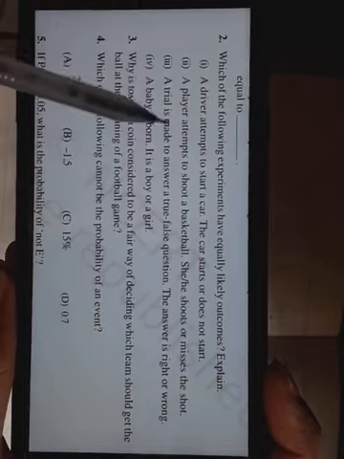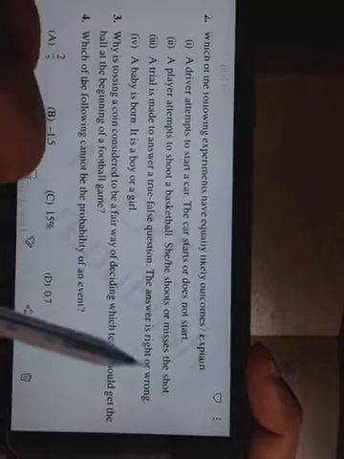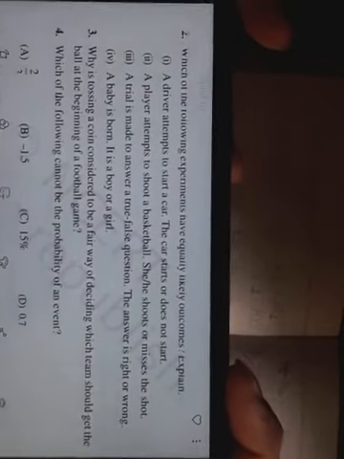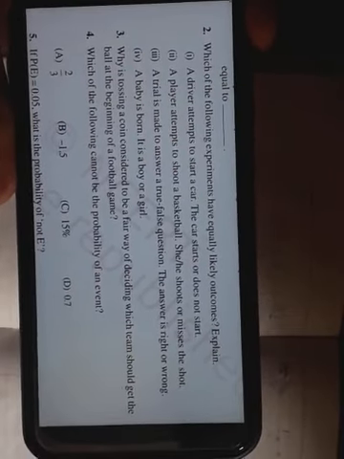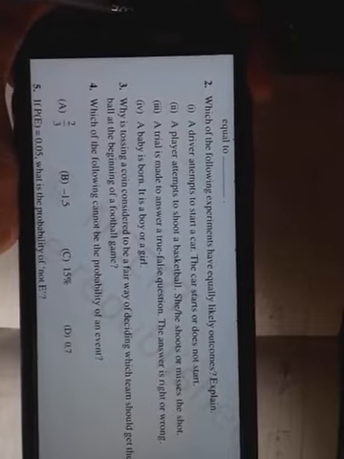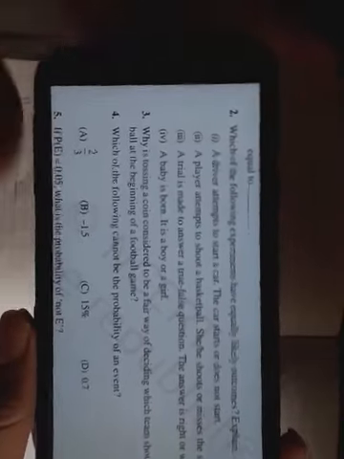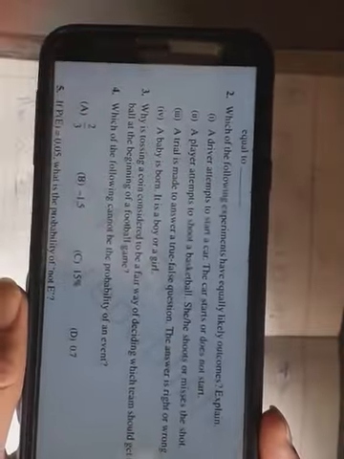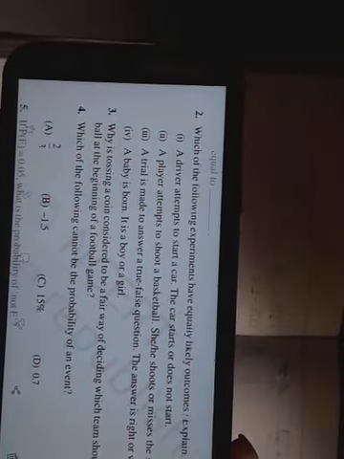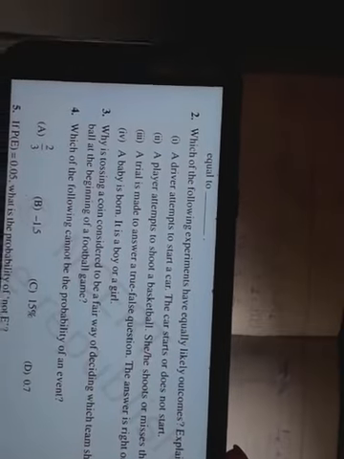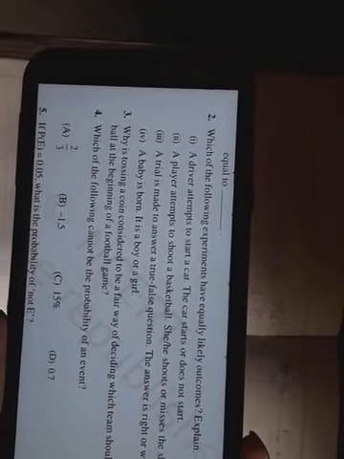Second, a player attempts to shoot a basketball. She or he shoots or misses the shot. Now this also seems to be an equally likely event, because the player may make the shot or may not. There are two things, so the probability may be half. But here we have to take into account one thing: whether he or she will shoot the basketball or not depends on the skill of that person.